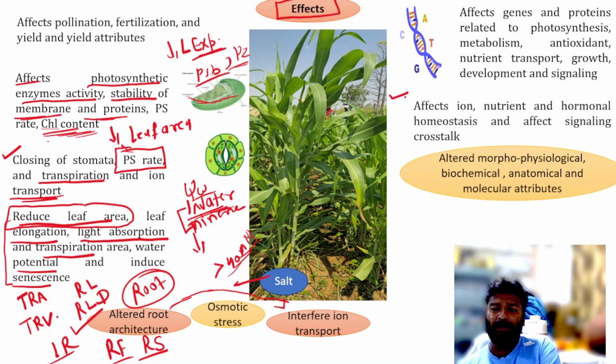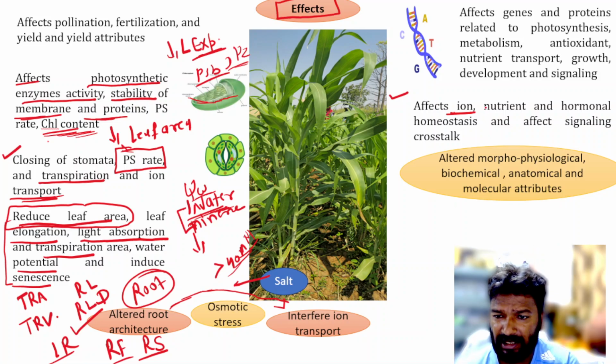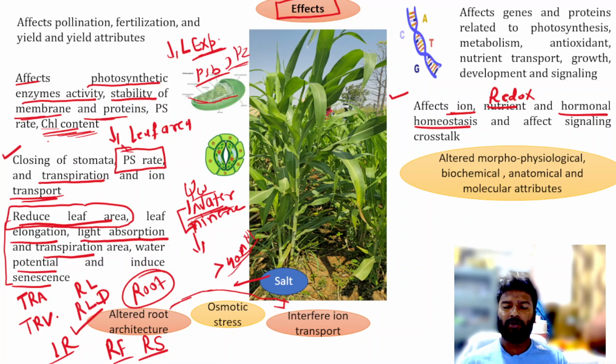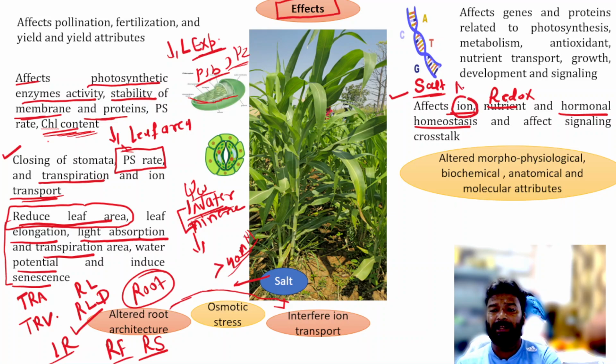there are three types of homeostasis that are affected. The first one is ion homeostasis, the second is redox homeostasis, and the third one is hormonal homeostasis. So you know, when the salt concentration is high, it affects the ions, because there will be an increase in sodium ions.